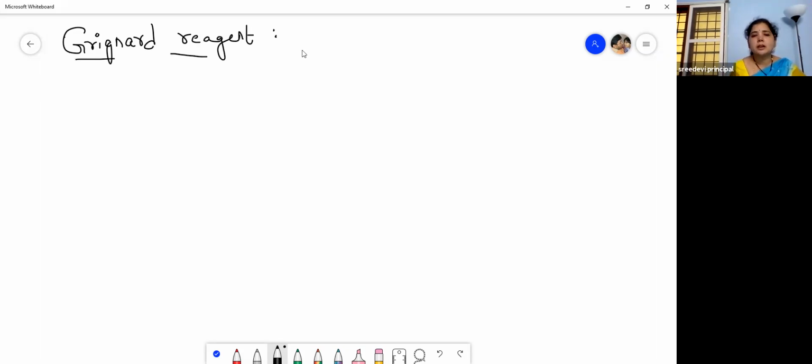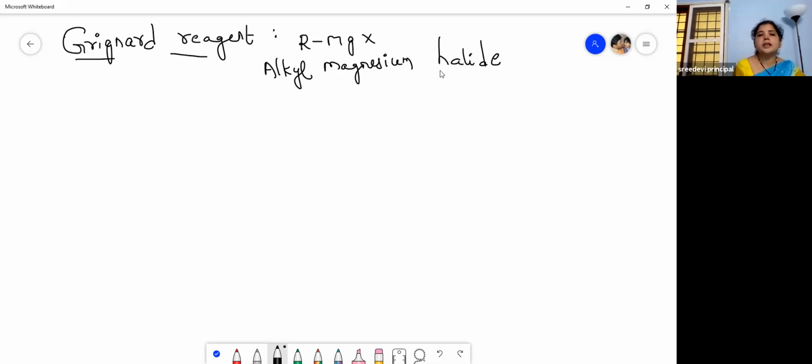And what is this Grignard's reagent? R-MgX, alkyl magnesium halide. Alkyl magnesium halides are called Grignard's reagent. So how are alcohols prepared? Let us see.